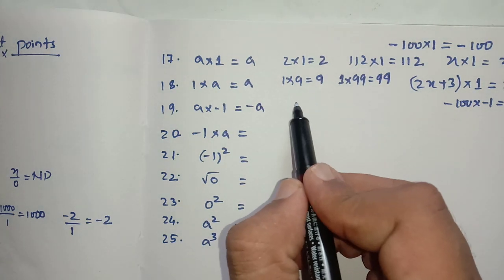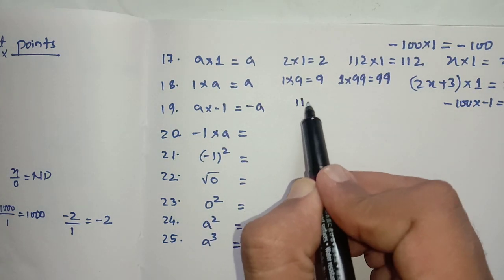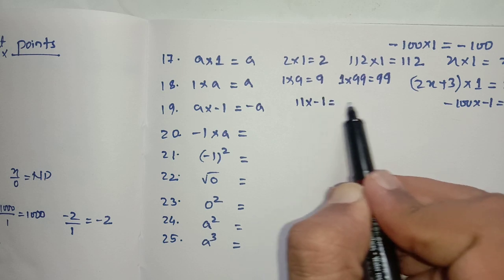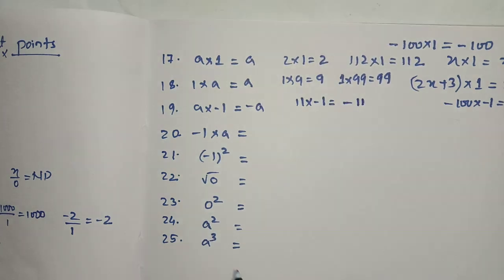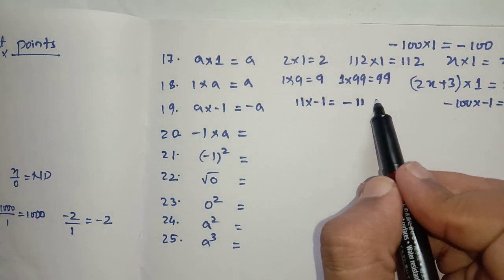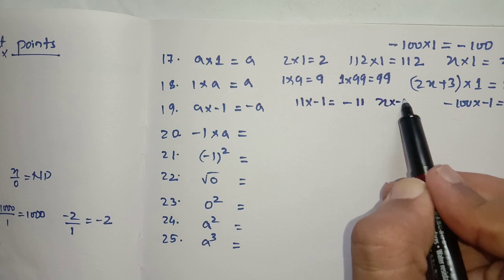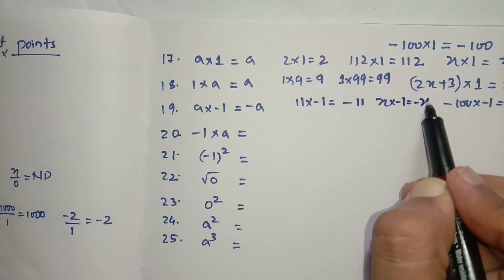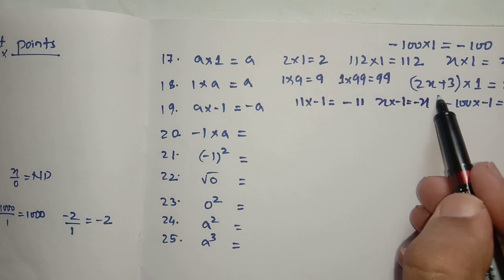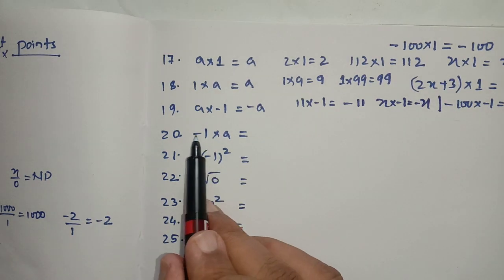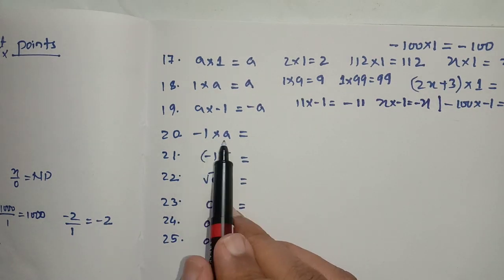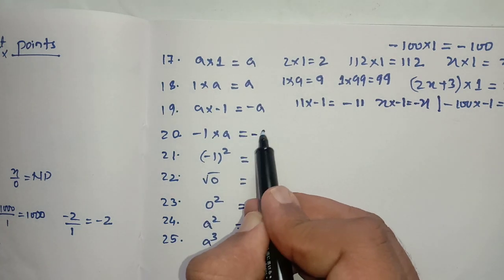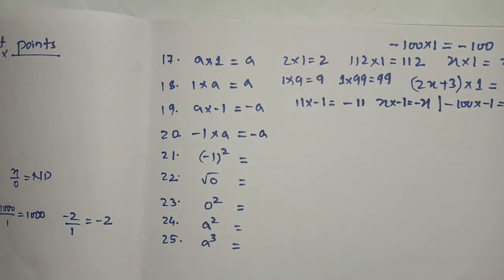Suppose 11 into minus 1, answer will be minus 11. X into minus 1, answer will be minus x. If it is minus 1 into anything, then also the answer will be minus anything.